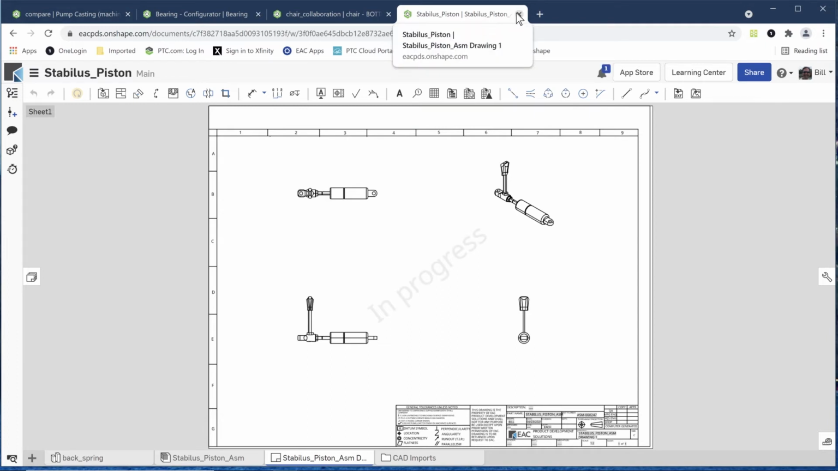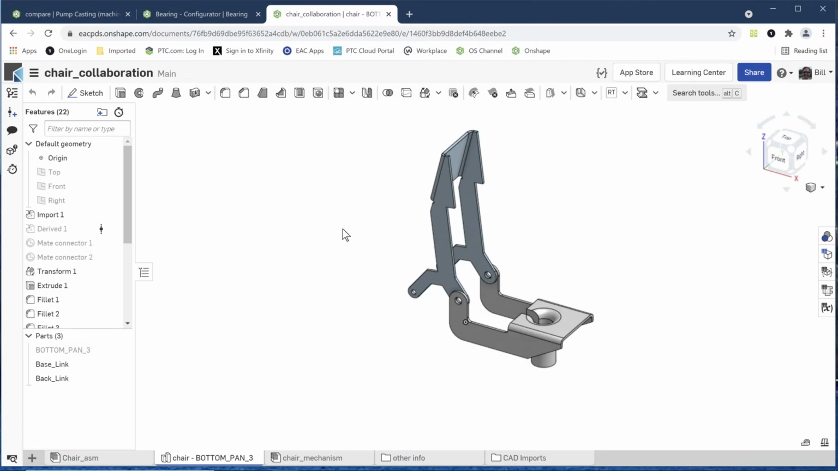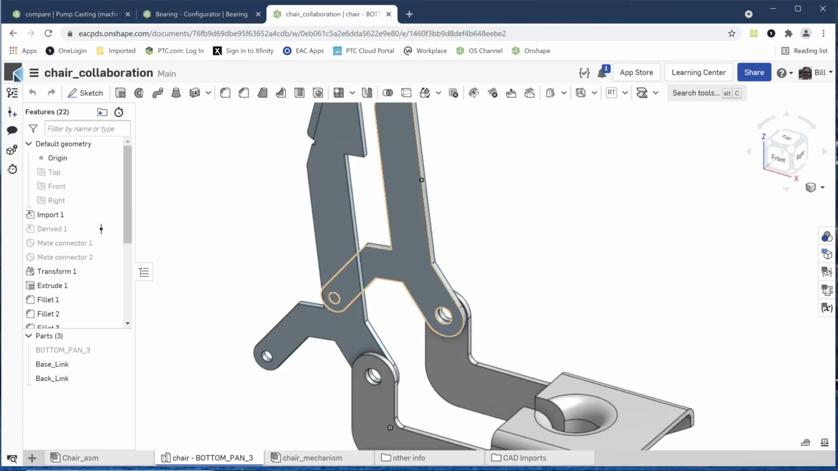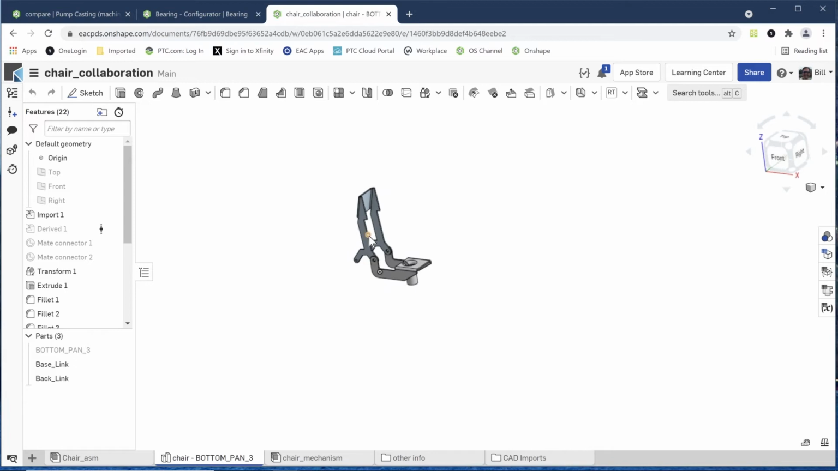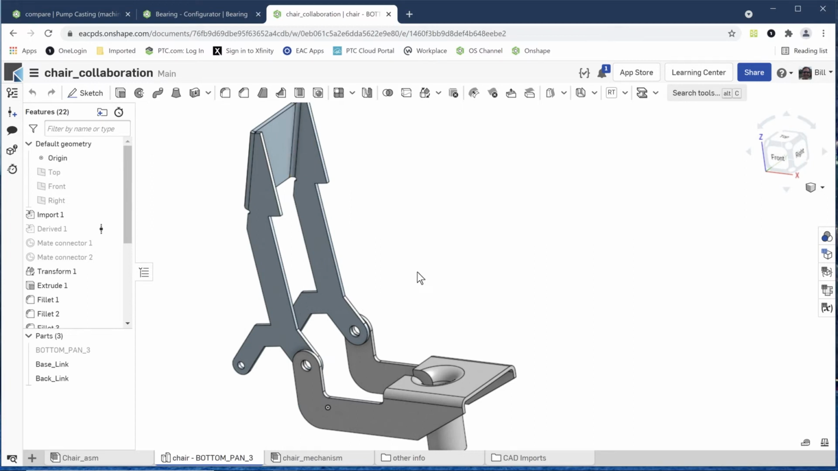The next thing I wanted to talk about is collaboration. Here I have an assembly with just a couple of simple components. Again, this is part of a chair, and the piston that we're looking at is actually going to work with this chair. I've got some of the base geometry created, and I want to invite someone to work with me on this so that they can do the work that they're good at doing.